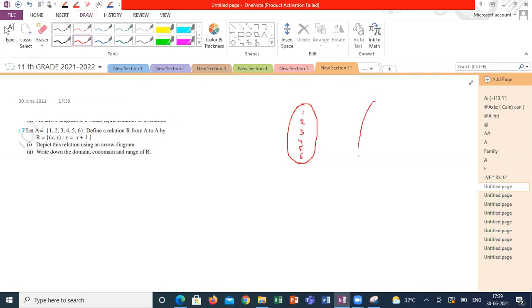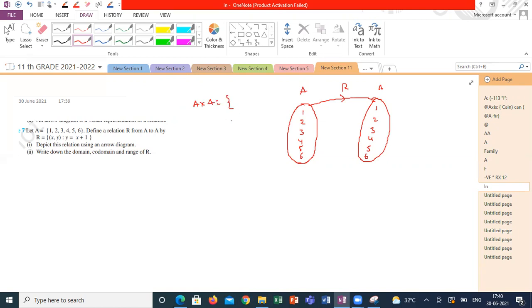What are the possible ordered pairs from A cross A? You will get (1,1), (1,2), (1,3), (1,4), (1,5), (1,6) and so on.